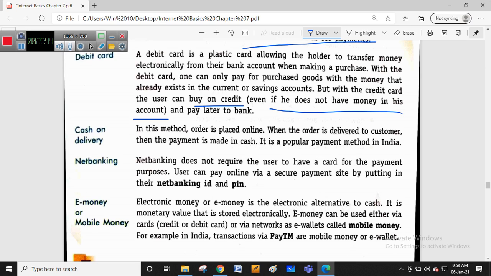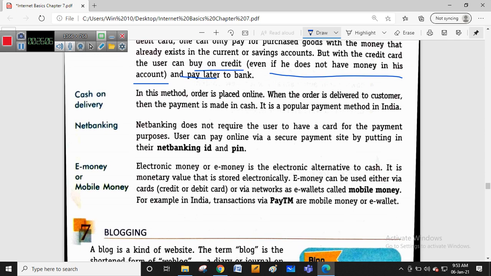So मैं बोलने का जरूरत नहीं. Most of you know debit card is nothing but the ATM card which should have the amount before paying for the particular product. Whereas the credit card is also given by the bank. The user can buy on credit even if he does not have the money, which they can pay later on to the bank.